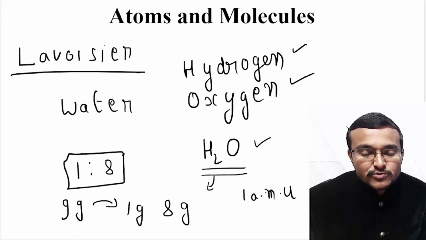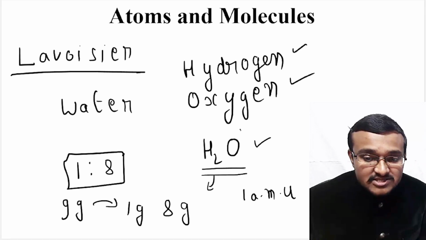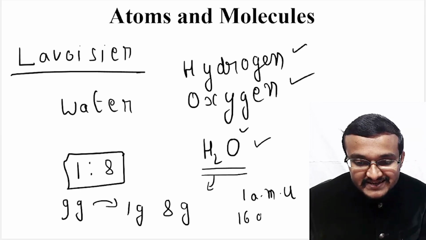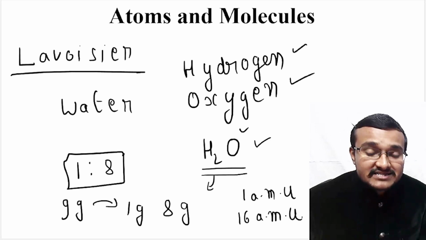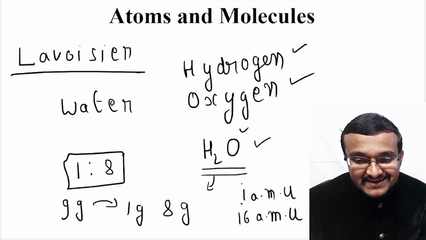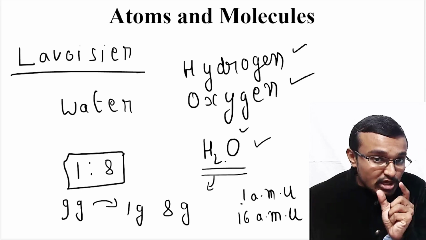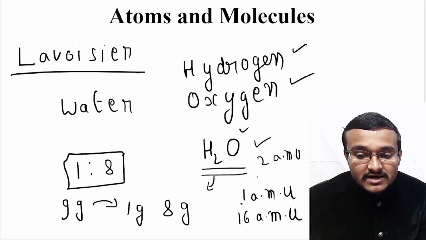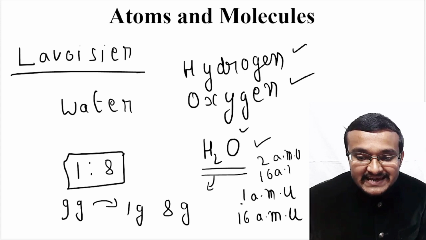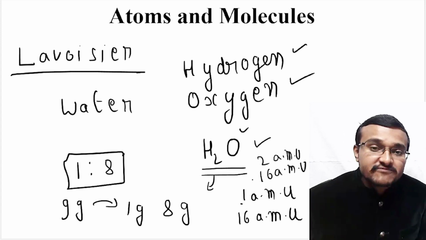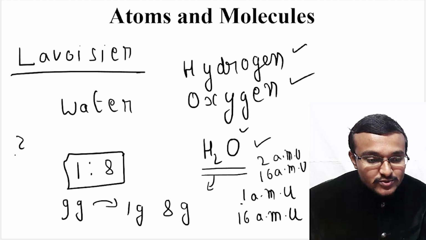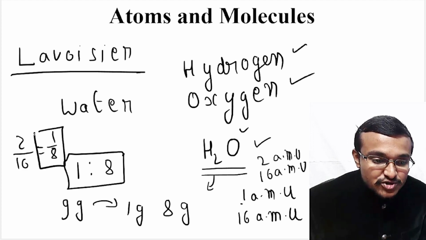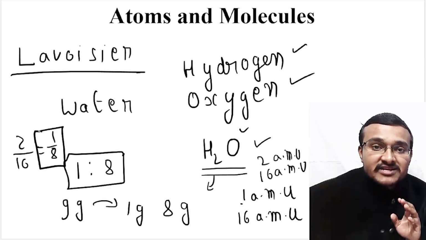In future you will be learning what atomic mass unit means. The mass of oxygen is 16 AMU. Here you can clearly see one H2O molecule contains 2 hydrogen, so 2 hydrogen together form 2 AMU mass, and 1 oxygen will have 16 AMU mass. If you take the ratio of 2 and 16, 2 divided by 16 will be 1 by 8. This ratio is maintained throughout that water.